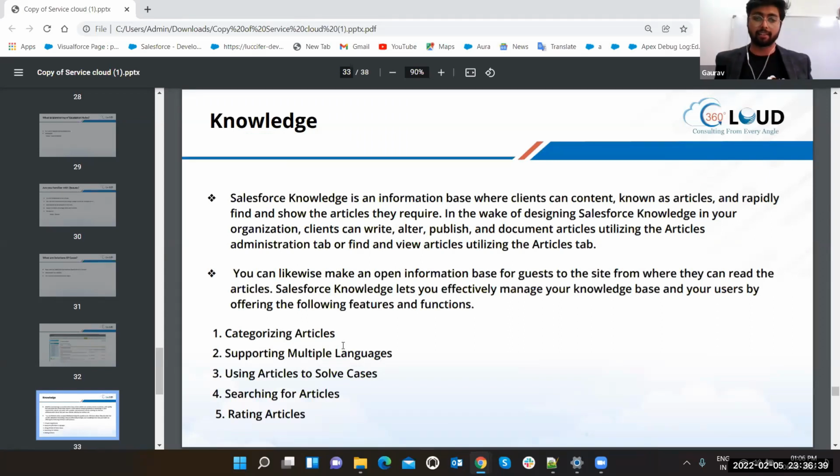Gaurav, is there any governance limit applicable for setting up this knowledge portal, knowledge block within the portal? The limitation is only with the license. You have to buy the knowledge license.